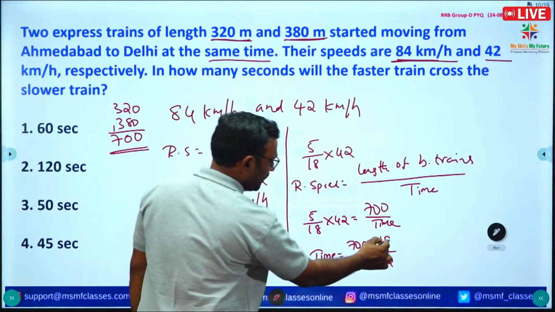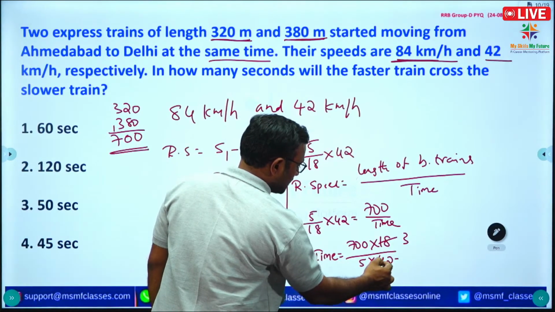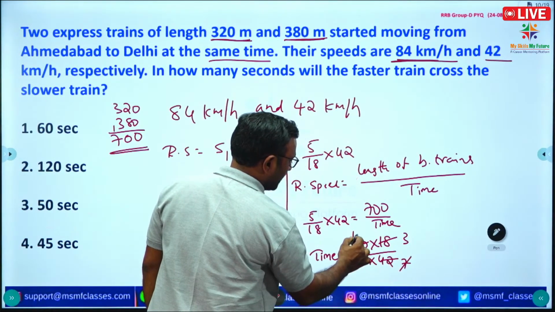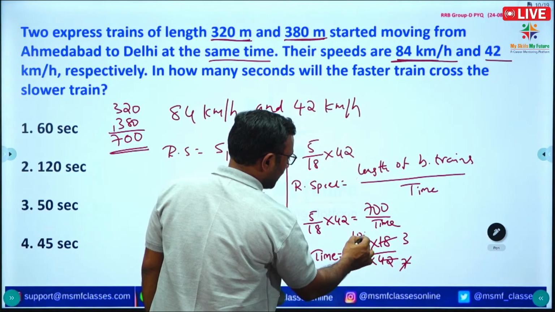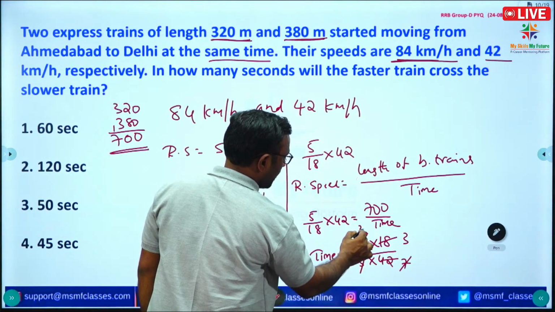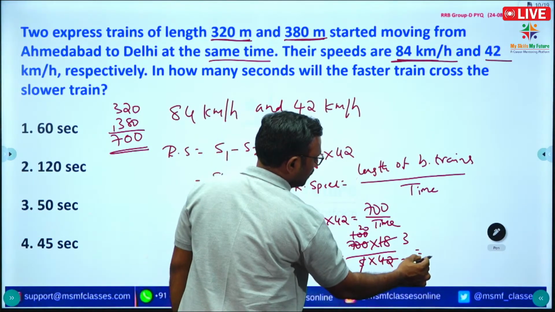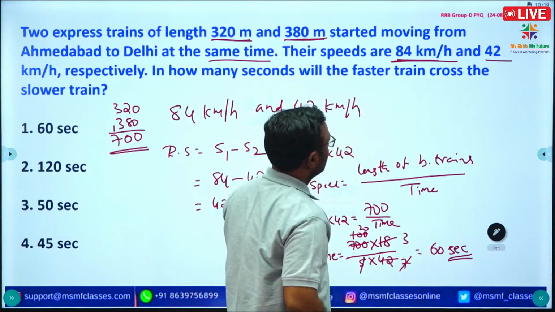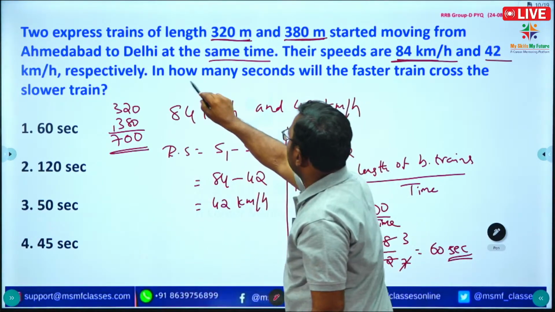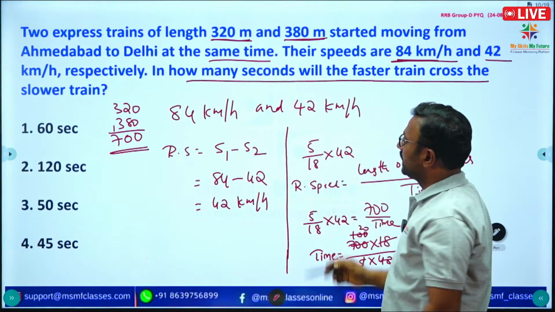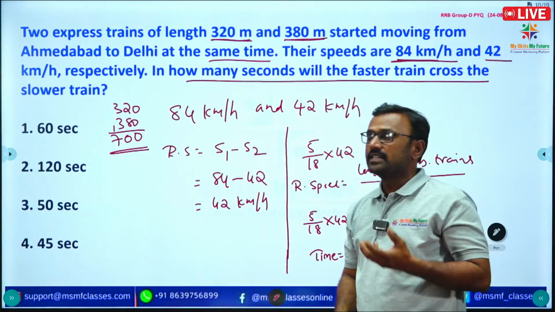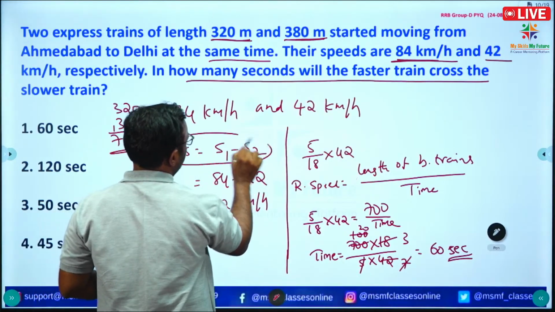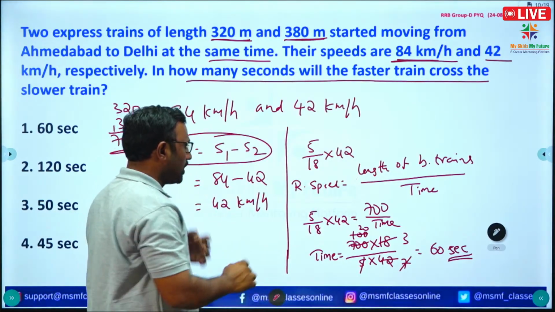Simplifying, 6 3s are 18, 6 7s are 42, 7 1s are 7, 7 10s are 70. Right. So 5 1s are 5, 5 20s are 100. So 20 into 3 is 60 seconds. What is the question? How many seconds will the faster train cross the slower train? It means 60 seconds.